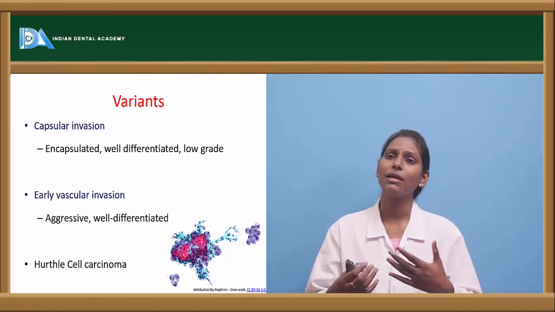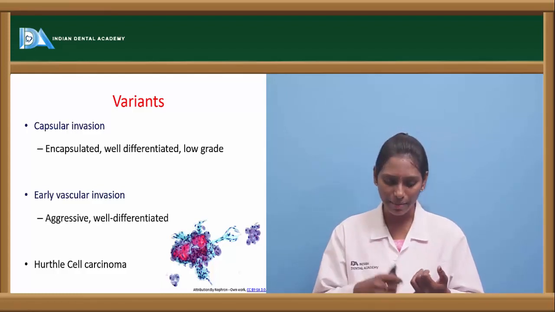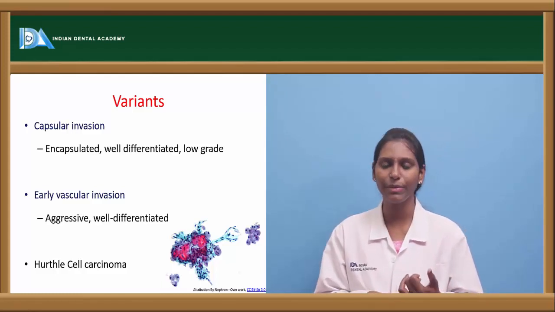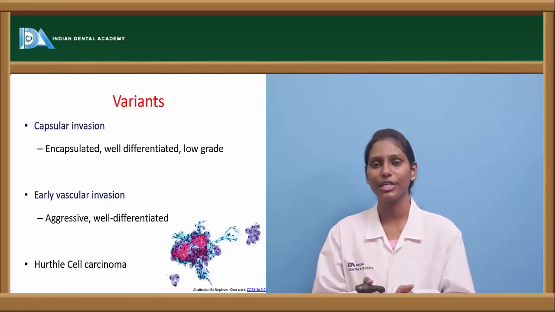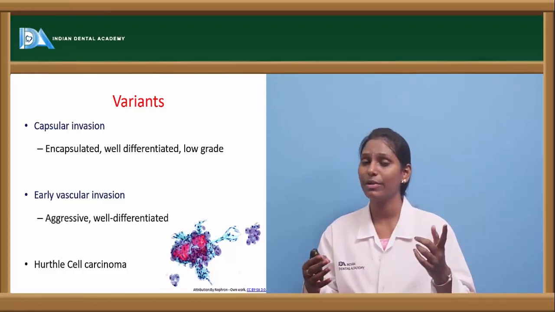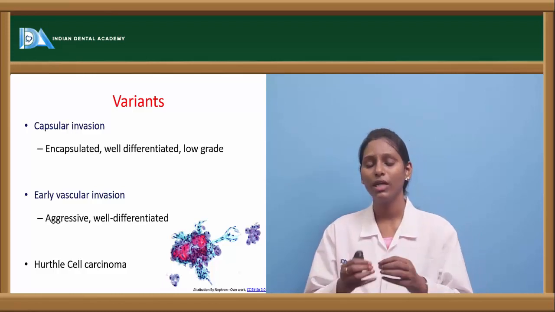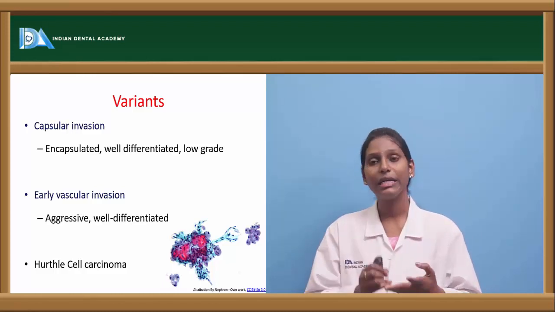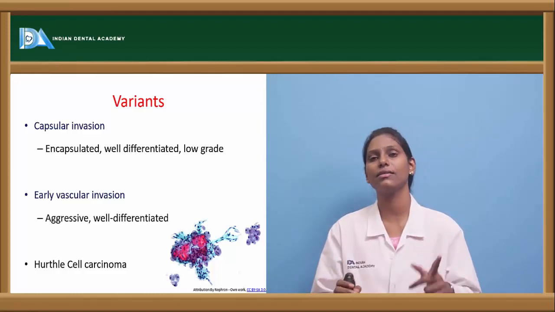Coming to variants, we have the capsular invasion variant and early vascular invasion. In the capsular variant, it is nicely encapsulated but well differentiated. Because of its well differentiated nature, it cannot be differentiated from a benign adenoma. If you remember, I have already told you, a follicular adenoma and follicular carcinoma clinically, cytologically, and with radioiodine tests look almost the same, except histopathologically.